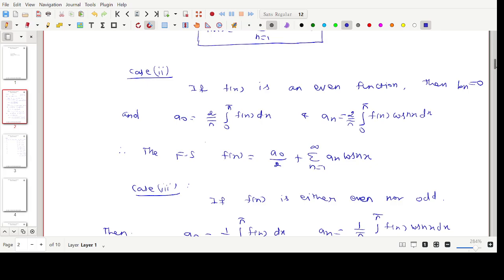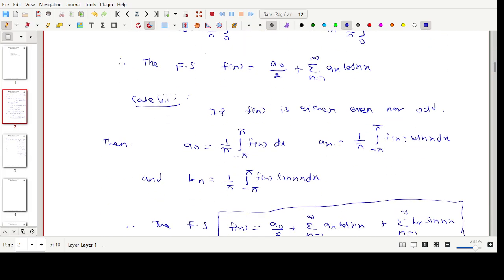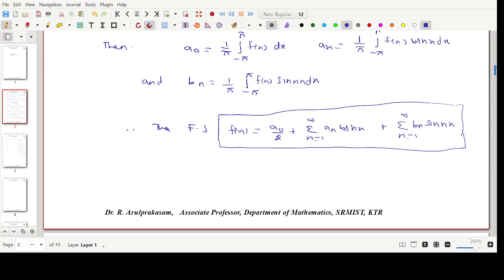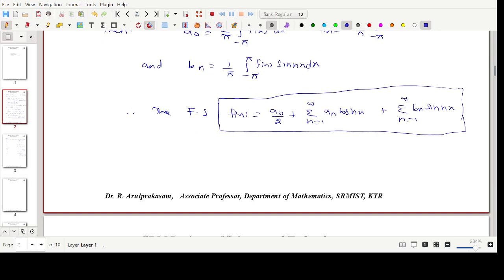What is case 3? Suppose the function is neither even nor odd, then all the coefficients exist. The formula is just as we did in the interval 0 to 2 pi; we modify it to minus pi to plus pi. That's it. Using the integral formulas, find the coefficient values a0, an and bn, and simply substitute them into the Fourier series expansion.